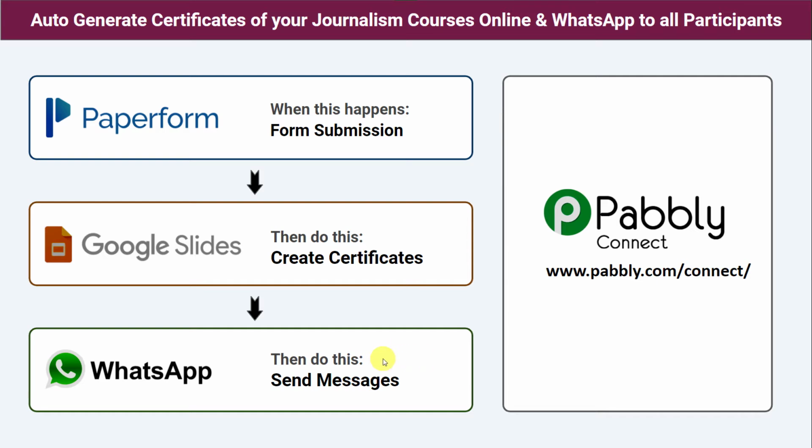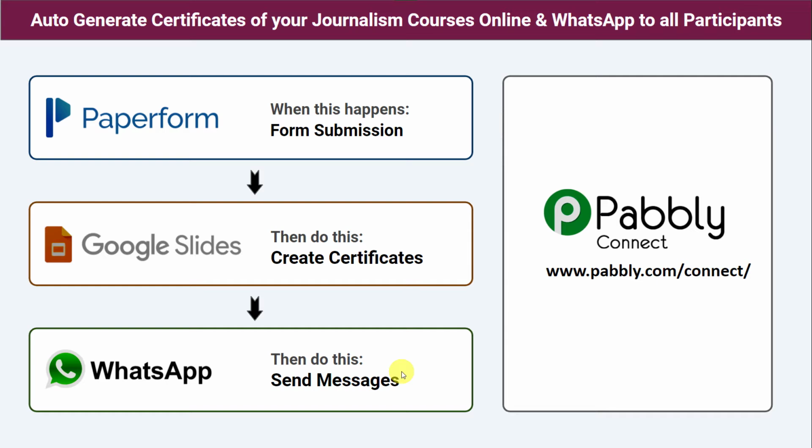Now, you want that whenever you receive a response in Paperform, a certificate is sent to the student on its WhatsApp number. For doing this, you have two options. First, do it manually. Take the details of each and every student from Paperform, manually create the certificates, then go to WhatsApp, compose a message and send the messages along with the certificates to your students. So this will be a very time consuming and tiresome process.